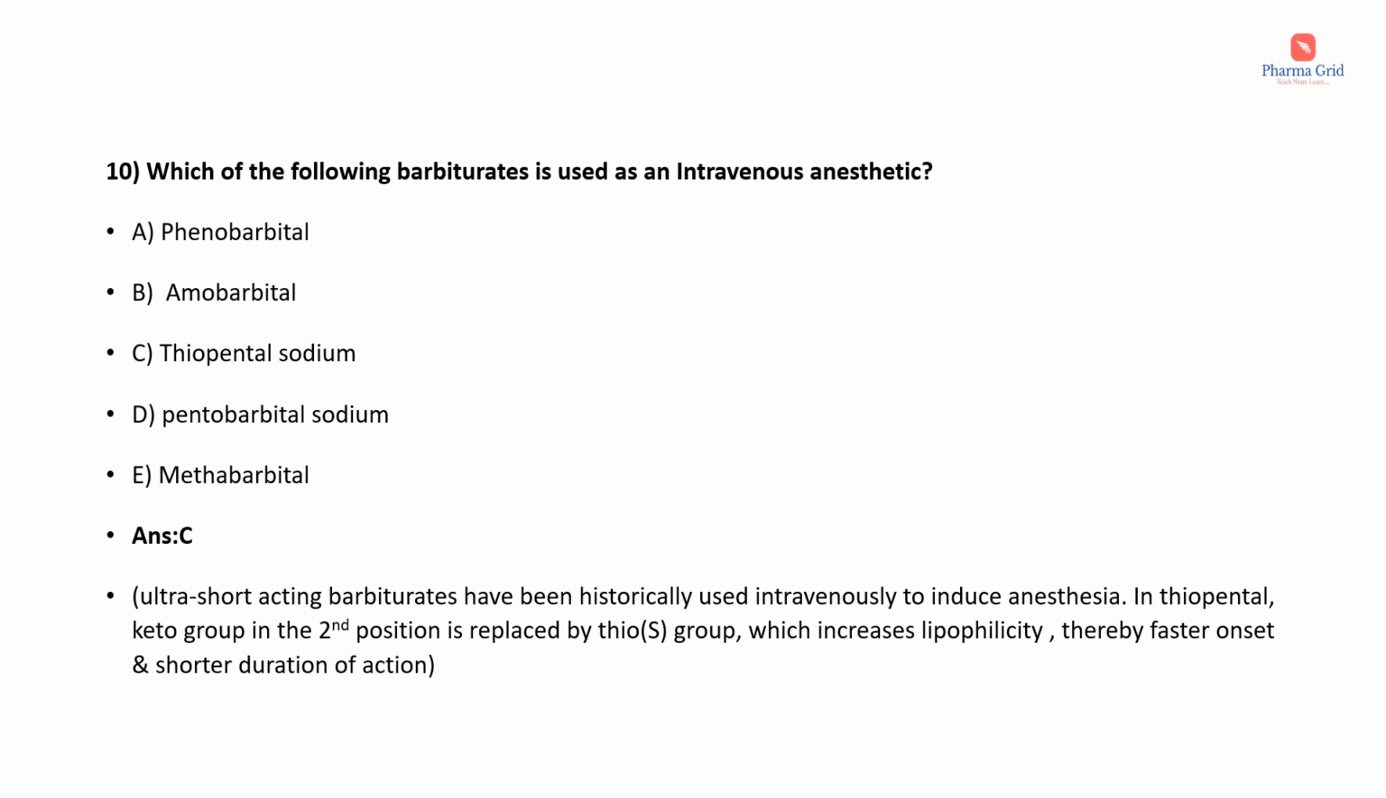In the structure of thiopental, the keto group in the second position is replaced by a thio group, which increases the lipophilicity, thereby giving a faster onset and shorter duration of action. So mainly ultra short-acting barbiturates, which include thiopental and methohexital, are used as intravenous anesthetics.